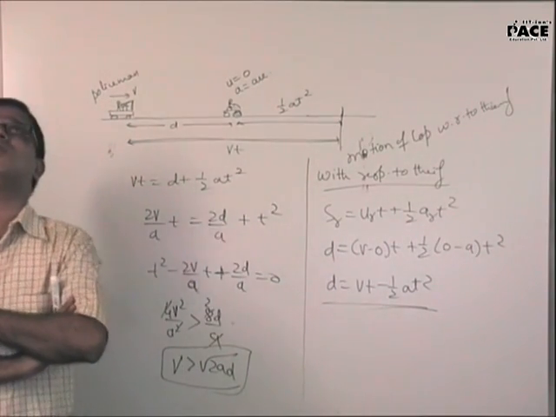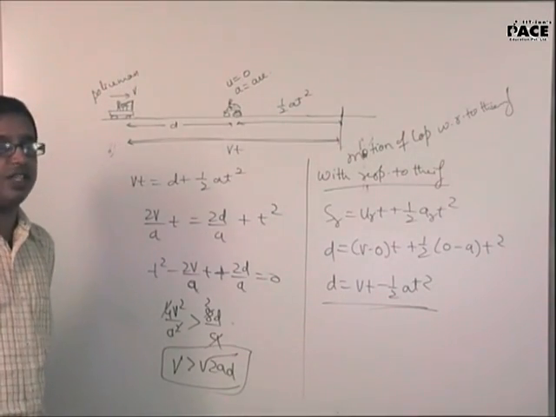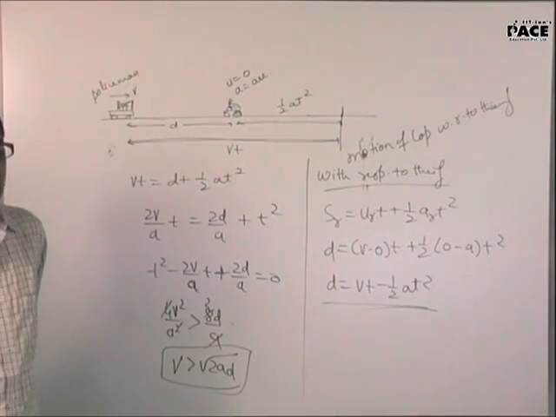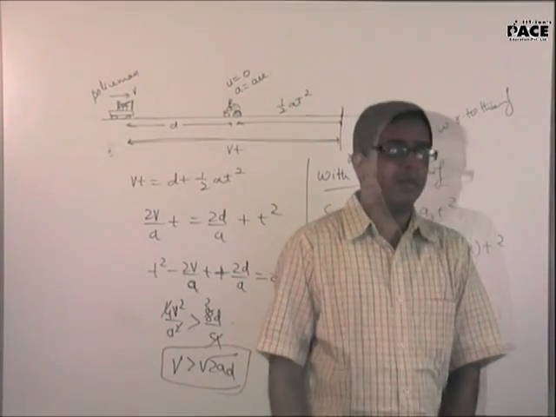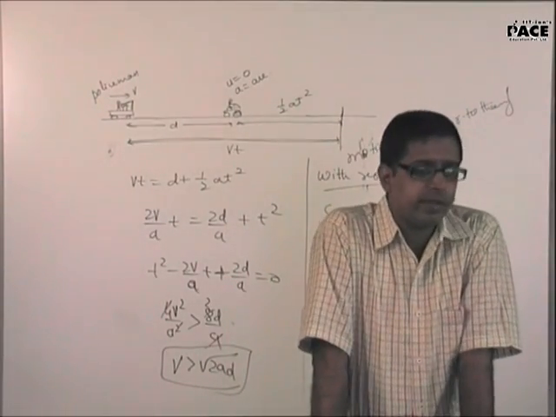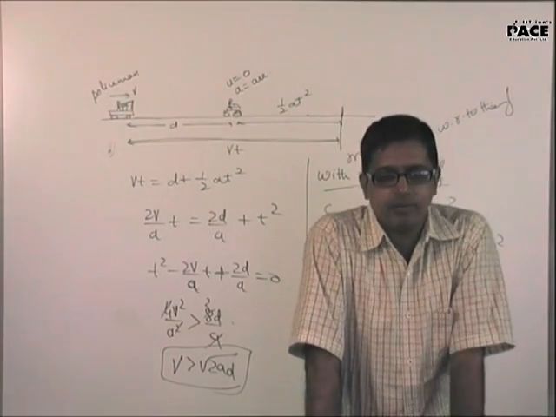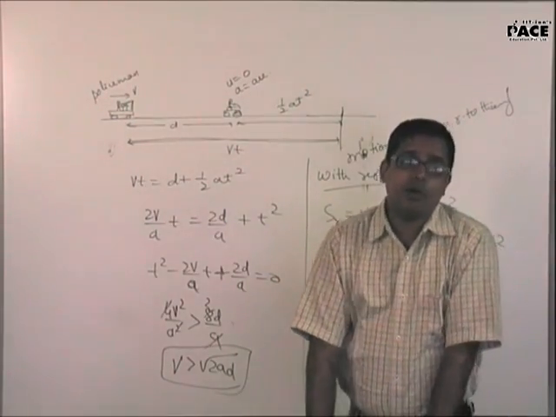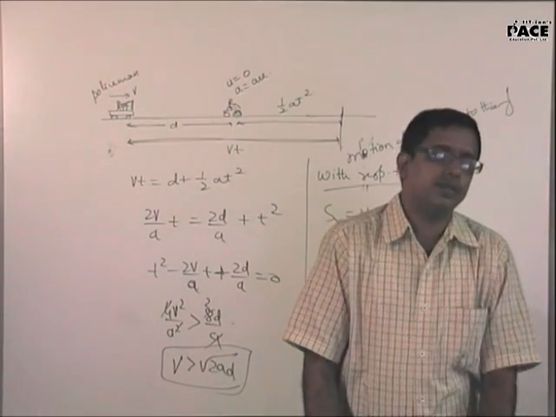Policeman spots a thief at a distance of D, while moving with velocity V. The thief simultaneously spots the policeman, starts accelerating with a uniform acceleration A, as shown in the figure. Find the time after which the thief is caught.